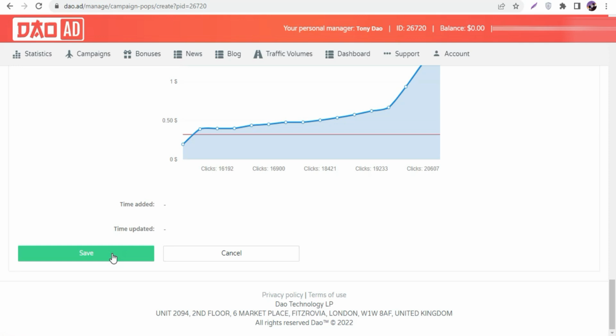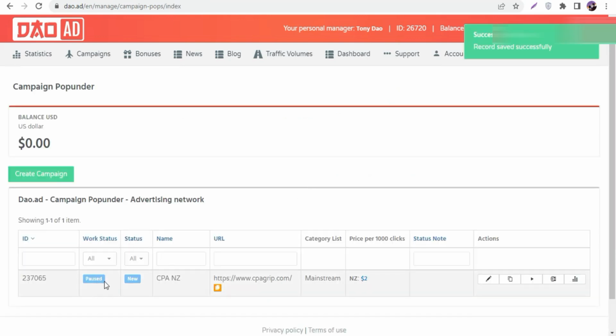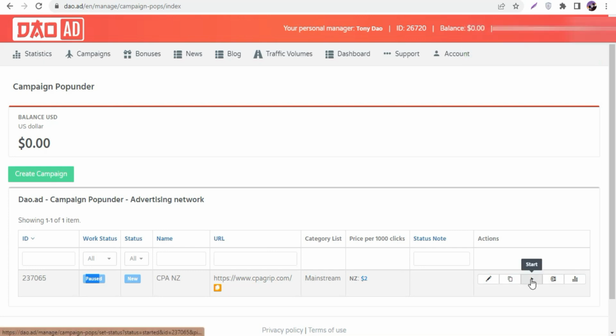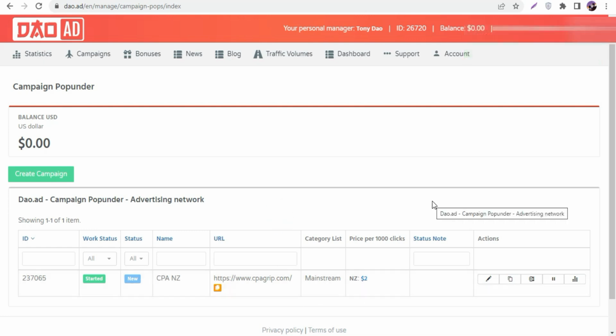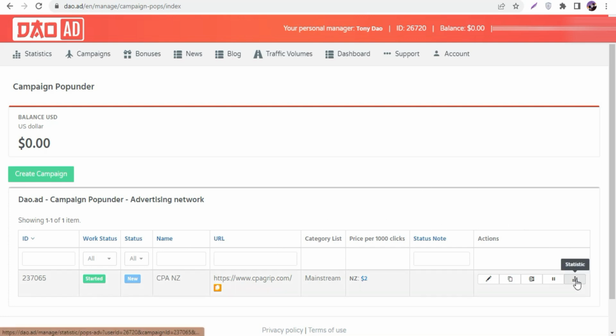we're gonna simply click save campaign. Once you click save campaign, you can see it says your campaign is paused. So you can see this small icon, it says start. You simply click start. Once you click start, you can see your campaign will be started. It will take some time to approve and start running your campaign. It will take some time, but once your campaign starts running, how can you see your stats?